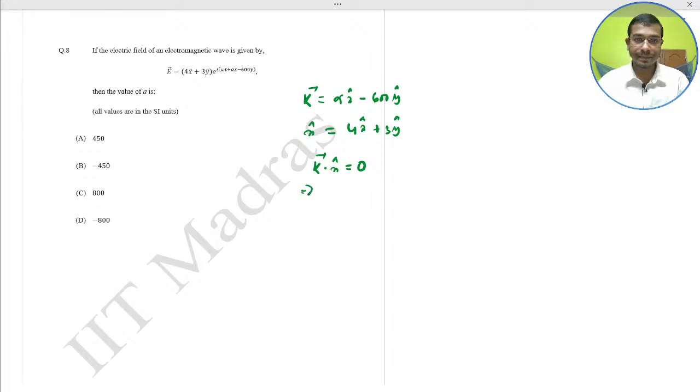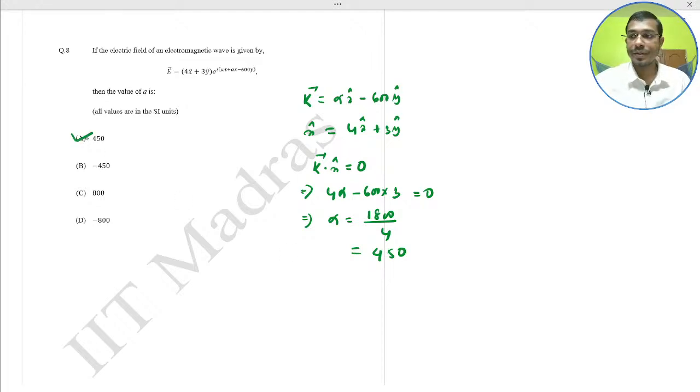That implies that when you do the dot product you get 4 alpha minus 600 times 3 equal to 0. So alpha, or A, becomes 1800 by 4, which becomes 450. So 450, option A, would be our correct answer. Next.